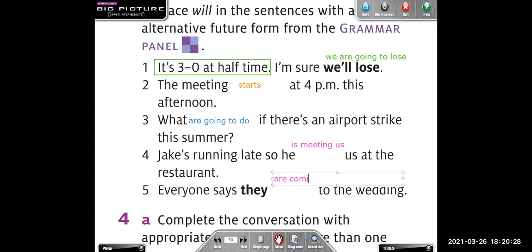Porque es algo que está planeado por nosotros. Tenemos una hora para la boda. Tenemos el día. O también podríamos decir they are going to come. Okay.